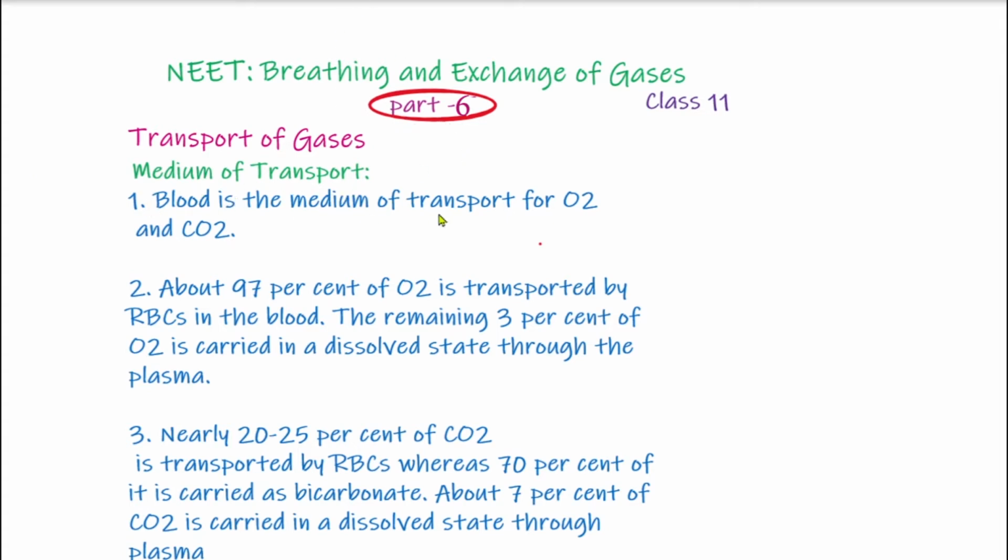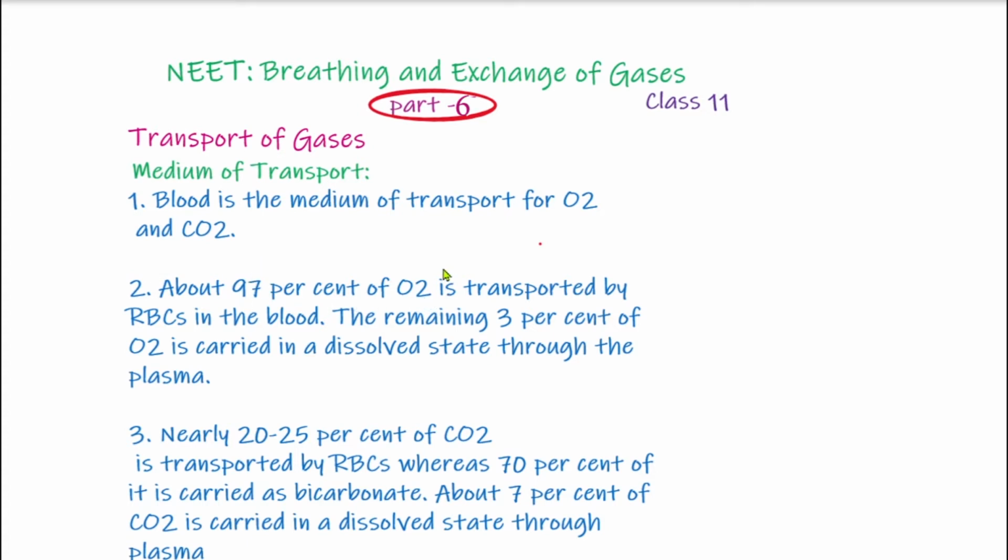Blood is the medium of transport for oxygen and carbon dioxide. Students, the transport of oxygen and carbon dioxide inside the body is carried away by blood. So blood acts as a medium for the transport of oxygen and carbon dioxide.